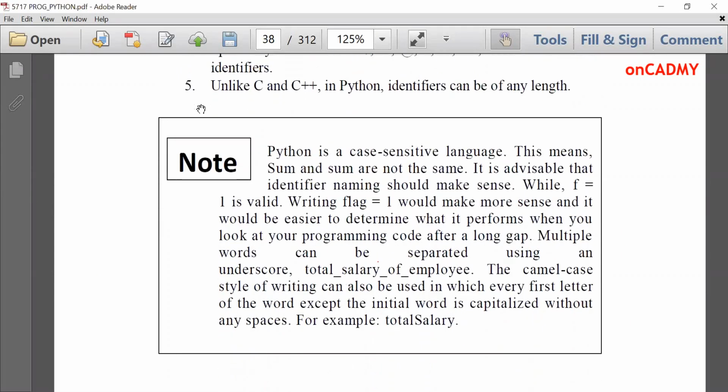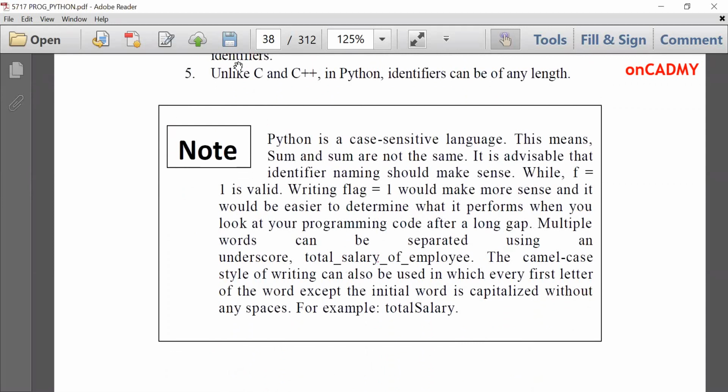There is a special note on identifiers. Python is a case-sensitive language. This means "some" and "Some" are not the same. We have already discussed that variable names are case-sensitive, and keywords, which we have studied earlier, are also case-sensitive. It is advisable that identifier naming should make sense.